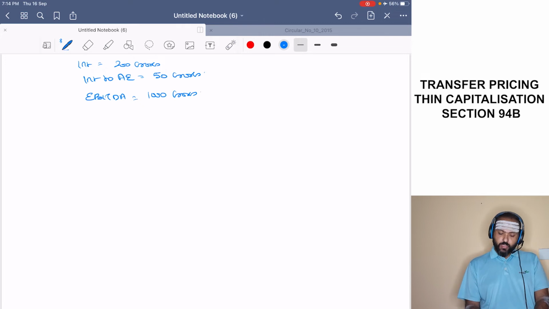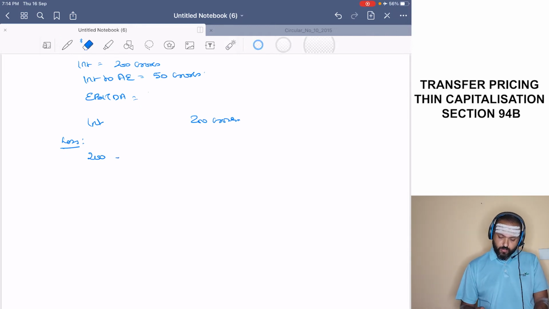Interest 200 crores less, interest 200 minus, not 1000, let us keep EBITDA as 500 crores. 200 minus 500 into 30%.